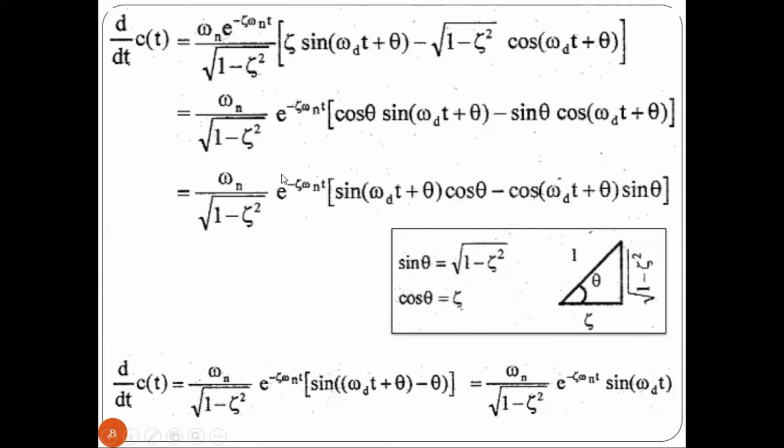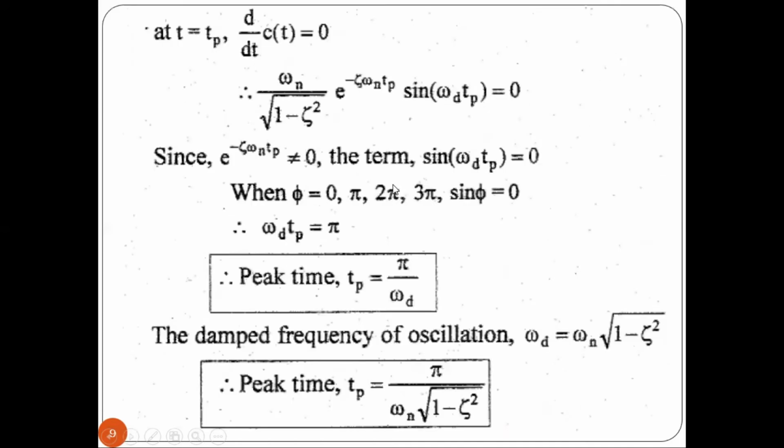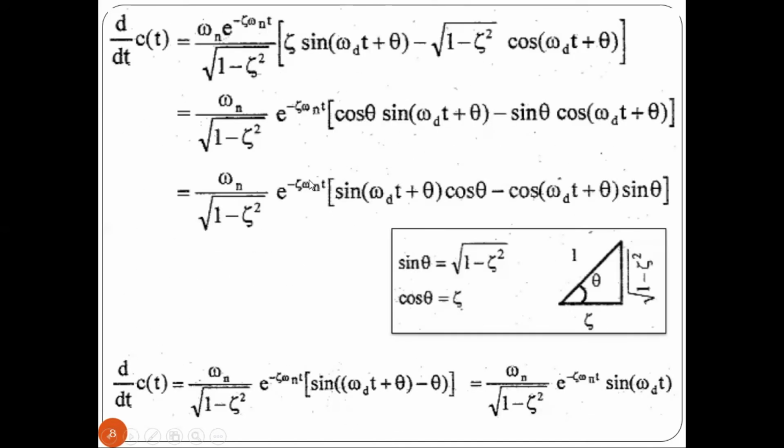So now, just rearranging this expression, we will be getting this as... Next, looking into this expression, we have sin(ωd t + θ). Minus of root of 1 minus ζ², this is nothing but sin θ. For this ζ I have substituted cos θ, and for this root of 1 minus ζ² I have substituted sin θ into cos.